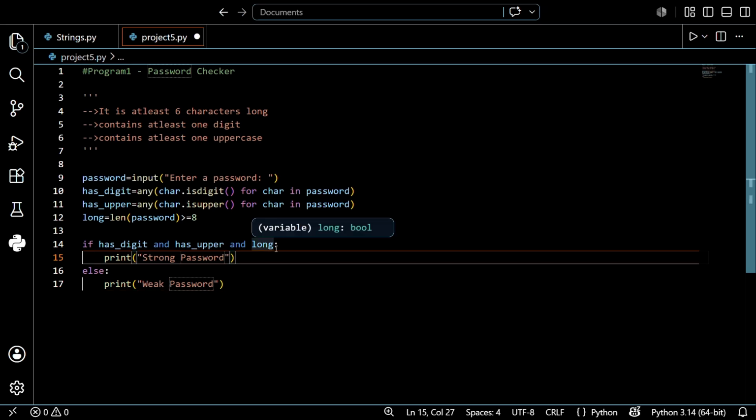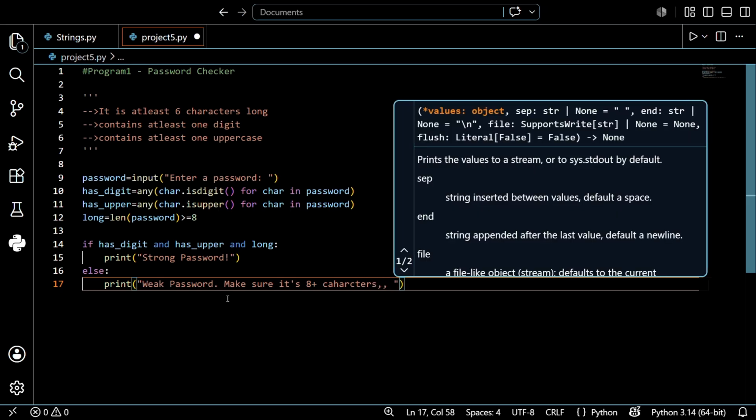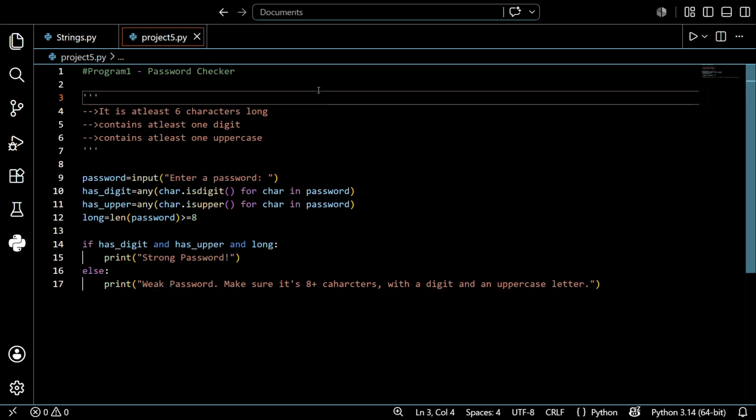You can write another message regarding this weak password: make sure it is 8 plus characters with a digit and an uppercase letter. So let's see what the output will be. Before that, just save this one and run this.